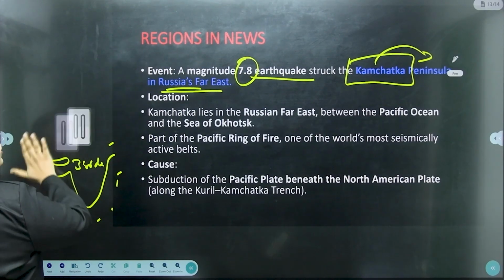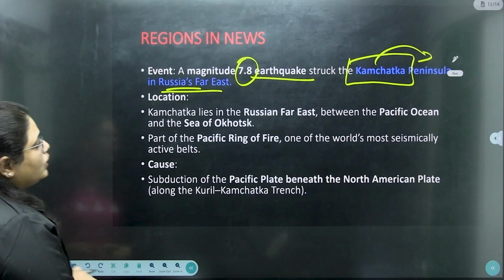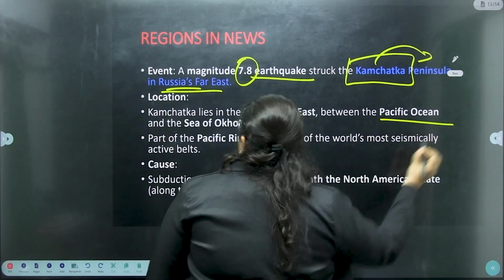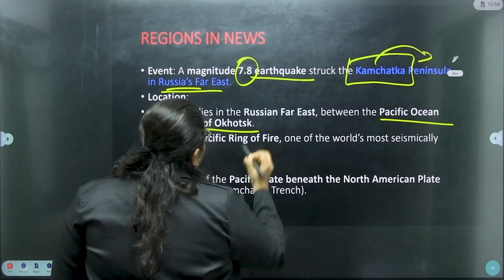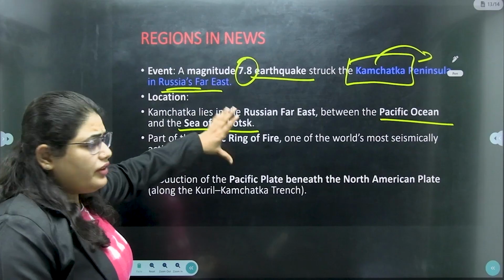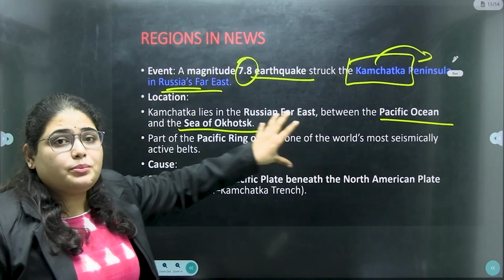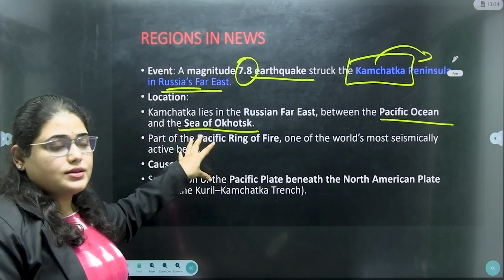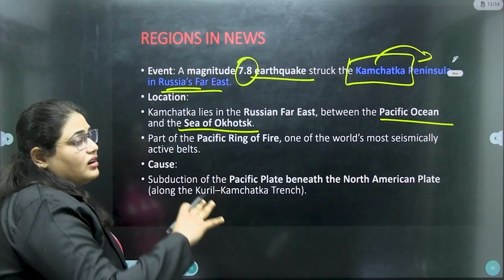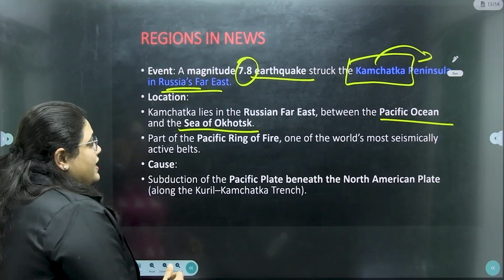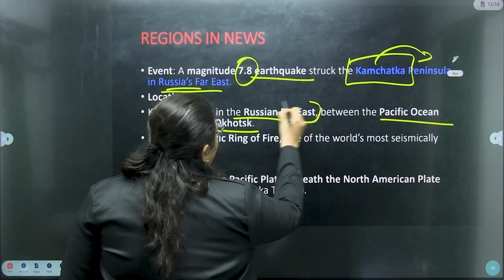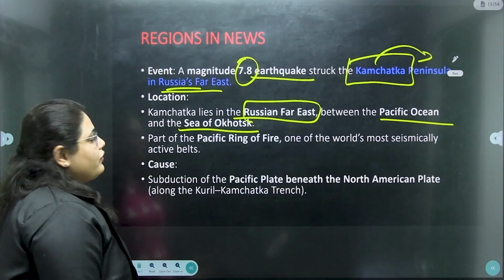Kamchatka is a peninsula which lies between the Pacific Ocean and the Sea of Okhotsk. However you pronounce it, it is present between these 2 water bodies. It is in the Russian Far East, the east side of Russia.